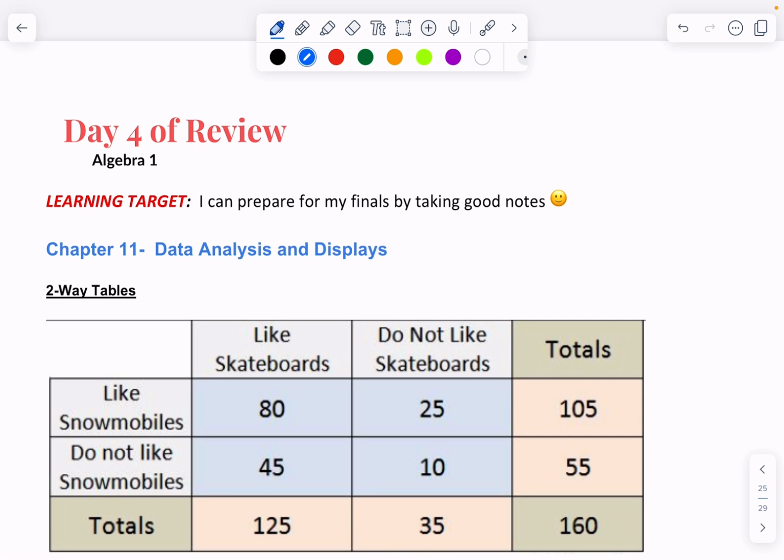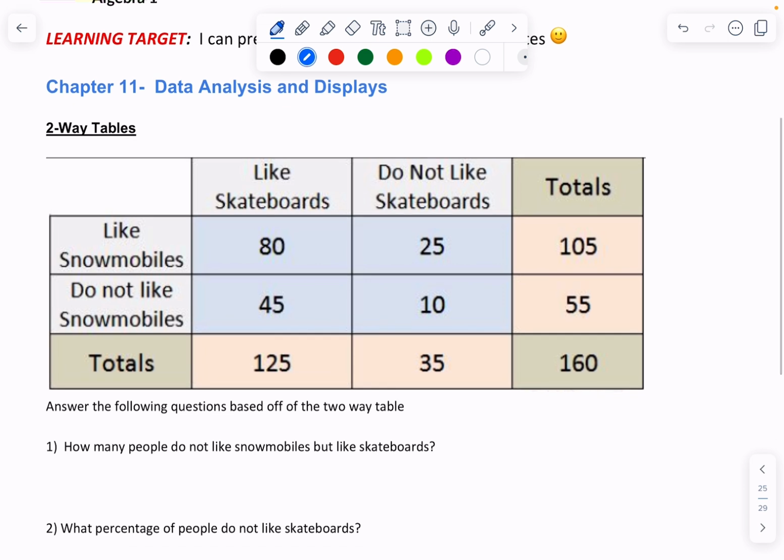Okay, so anyway, starting off with two-way tables. There will be two-way tables on your final, so make sure you follow along. Okay, so number one here, using this two-way table, how many people do not like snowmobiles but like skateboards? Like skateboards is this column. Do not like snowmobiles is this row. So where those intersect is right here, meaning there are 45 people that do not like snowmobiles but do like skateboards.